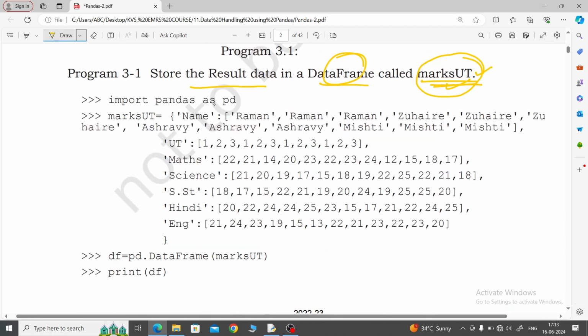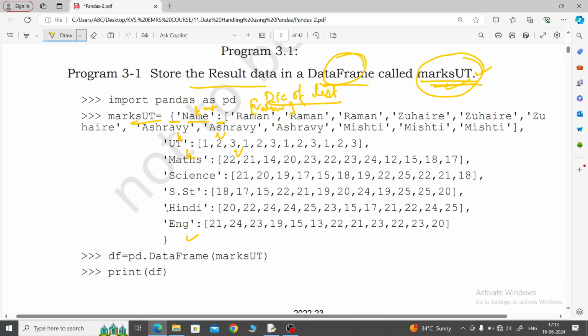So marksUT, look here, marksUT equal to, what bracket is being used? Curly braces, means dictionary. Look at name, means variable, then afterwards what is given? Column. Means here creation of data frame, which type is taken? This is dictionary of list. Creation of data frame format is dictionary of list. This is the key and then afterwards value. Value comes in the list. Key with value, key with value, key with value, like this.